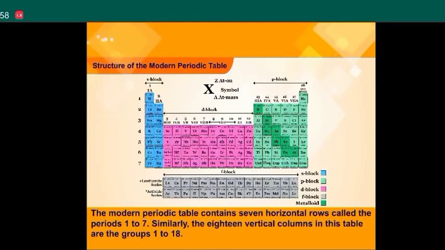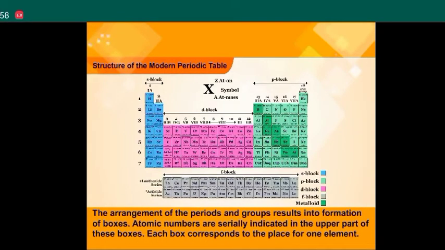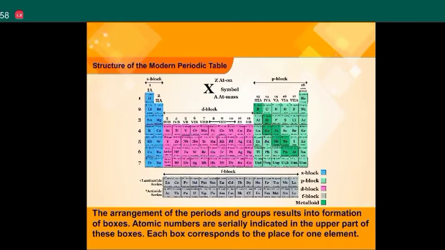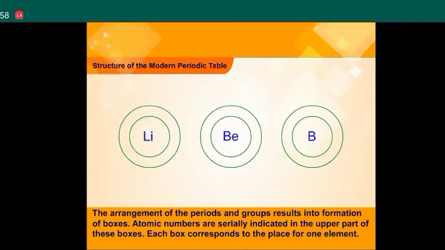Structure of the modern periodic table. The modern periodic table contains 7 horizontal rows called the periods 1 to 7. Similarly, the 18 vertical columns in this table are the groups 1 to 18. The arrangement of the periods and groups results in the formation of boxes. Atomic numbers are serially indicated in the upper part of these boxes. Each box corresponds to the place for one element.